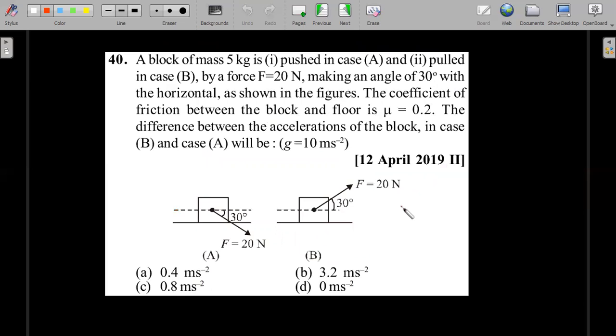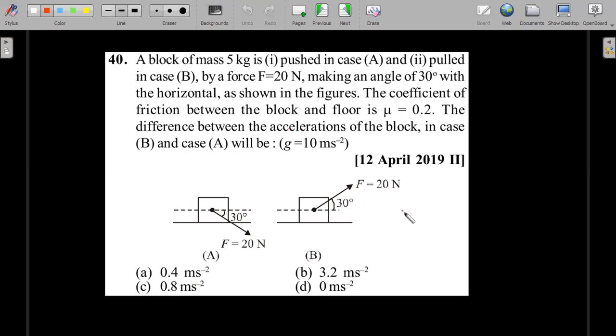Another type of question in friction that is quite famous is the pushing and pulling of the block. Somehow that's a pet concept that JEE usually asks, both in Mains and Advanced. If you're pushing or pulling with the same magnitude of force, a person stands here and pushes it down. A person stands on the right side and has to pull it up, making an angle of 30 degrees with the horizontal. In both cases, the coefficient of friction is given as 0.2. Find the difference between the accelerations of the block in each of the cases.